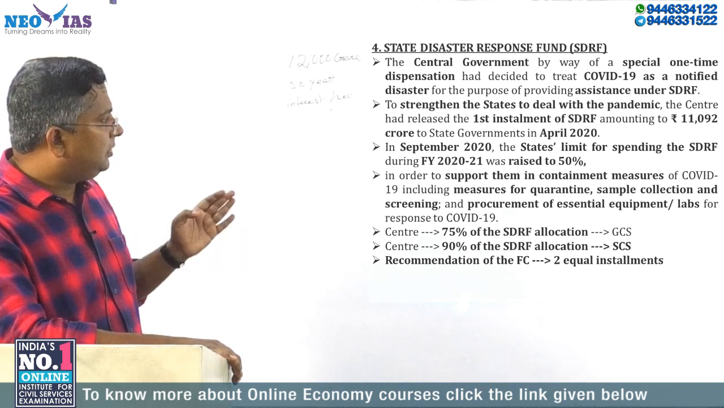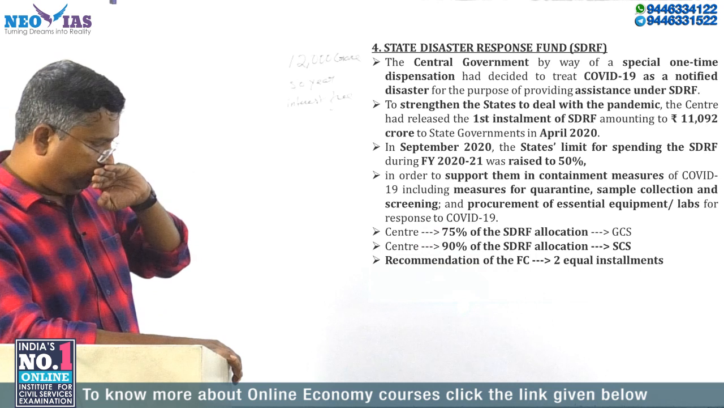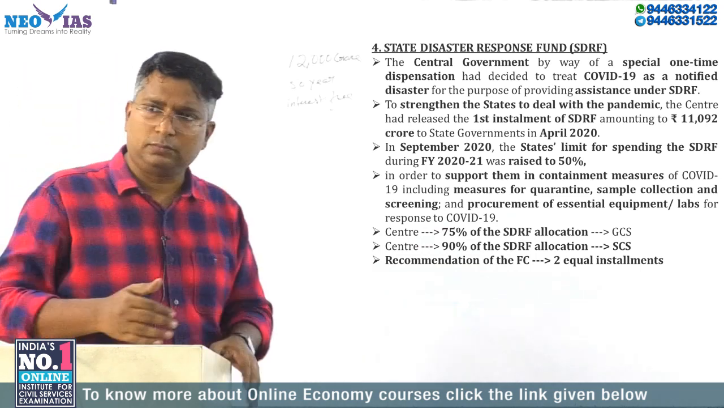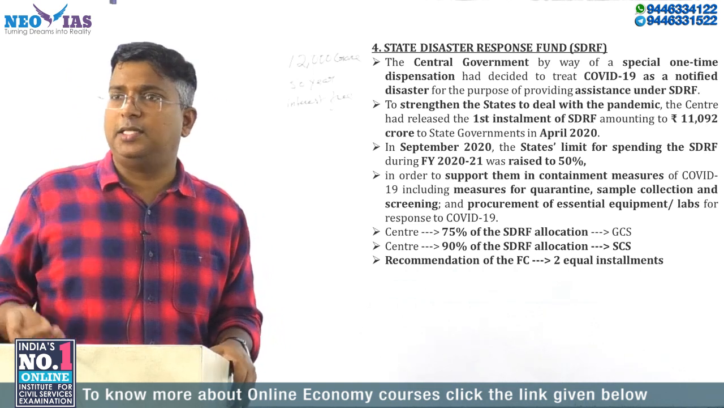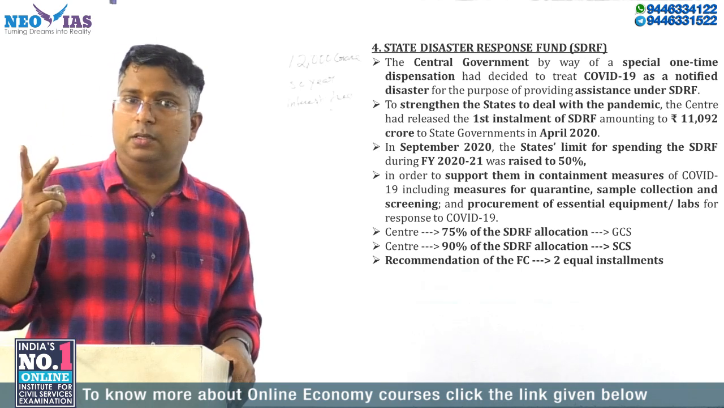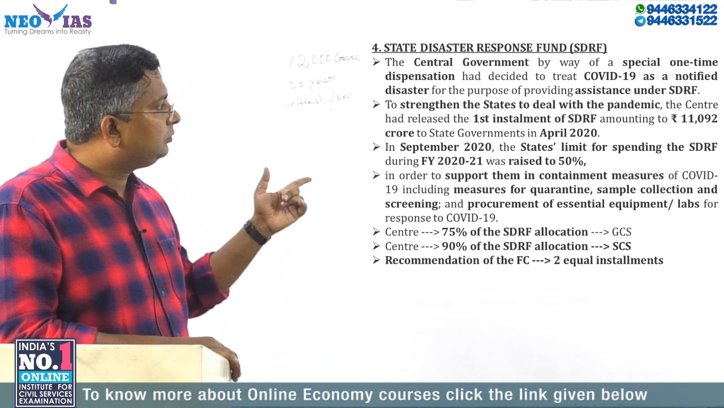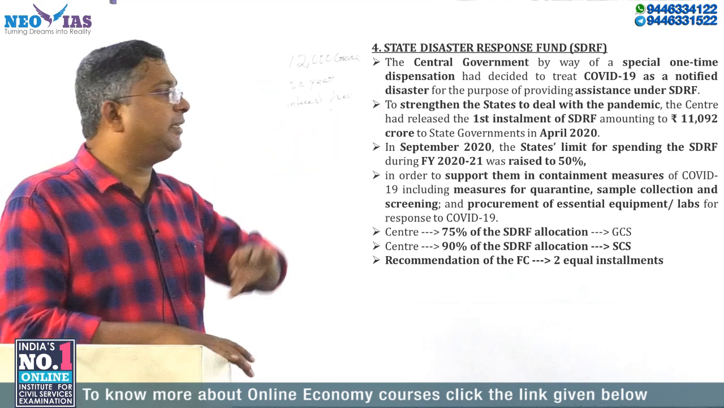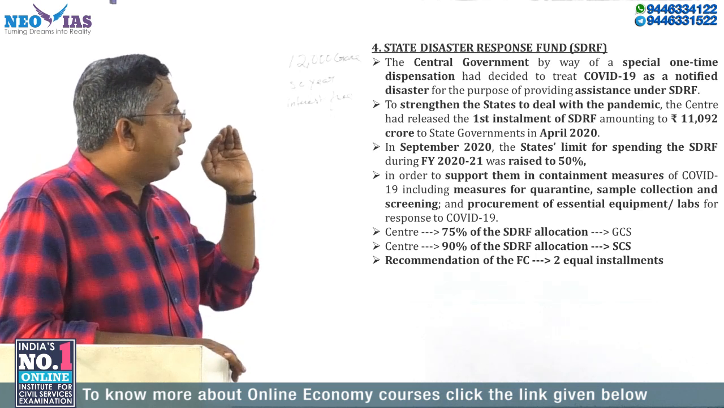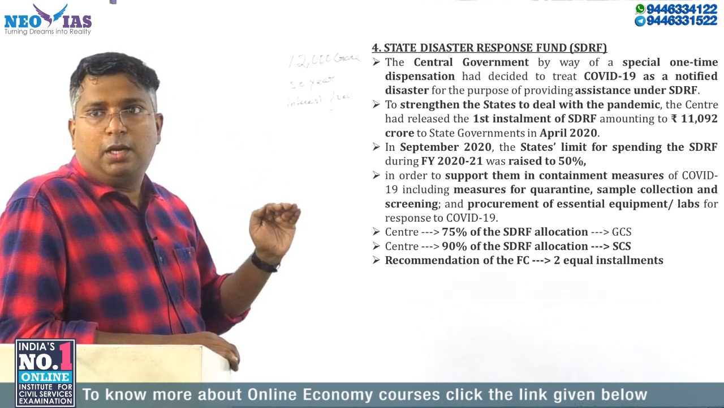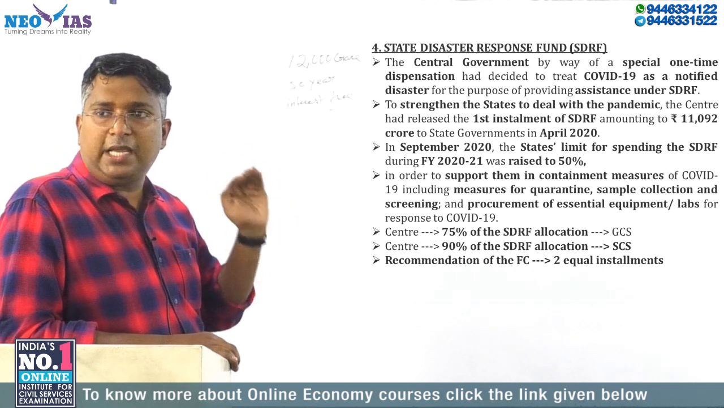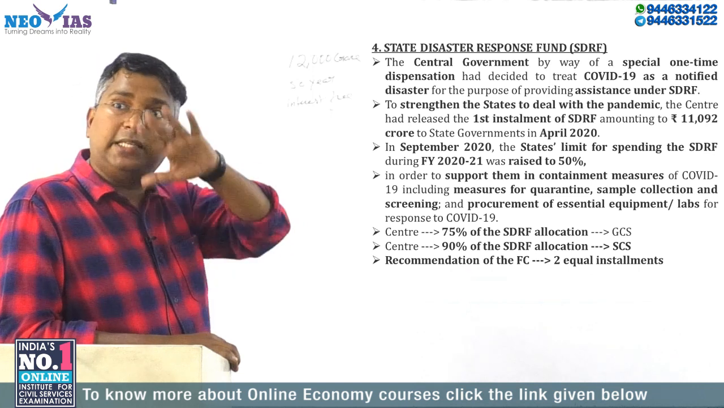And to strengthen the states to deal with the pandemic, the center released funds very early. I told you the center normally releases 2 installments in a year, but the first installment was released in April itself. Nearly 11,092 crore was transferred by the center to the states under the first installment of the State Disaster Response Fund.